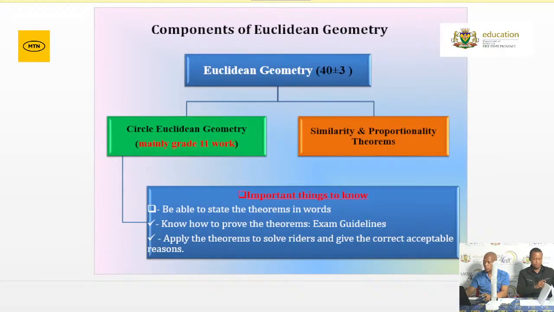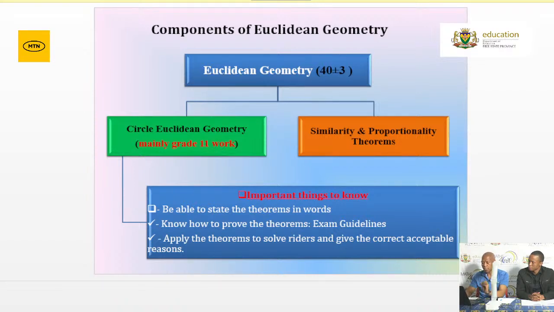Now, in terms of Euclidean geometry, remember we've got plus or minus 40 marks as we indicated earlier on. The second Euclidean geometry is mainly Grade 11 work, and for Grade 12, we've got similarity as well as the proportionality theorem. What is important here is that you must be able to state the theorem in words. Very important, Grade 12. You must be able to state the theorem in words, because in some instances you will be asked to complete the statement.